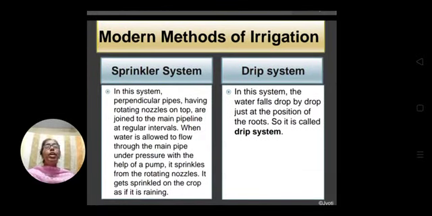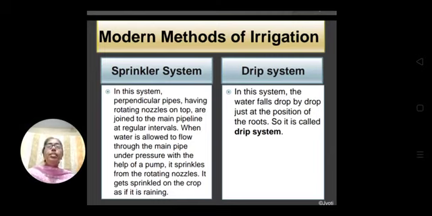nowadays the modern methods of irrigation have emerged, and popularly these methods are used by the farmers. There are two modern methods of irrigation. One is the sprinkler system, the other is the drip system. And I hope all of you have seen the sprinkler system and drip system.